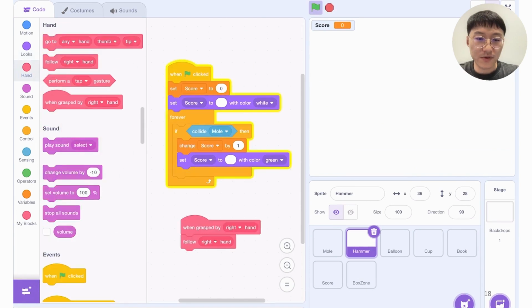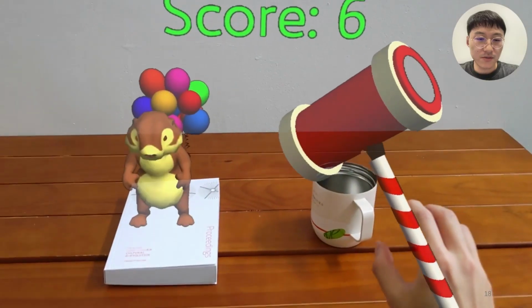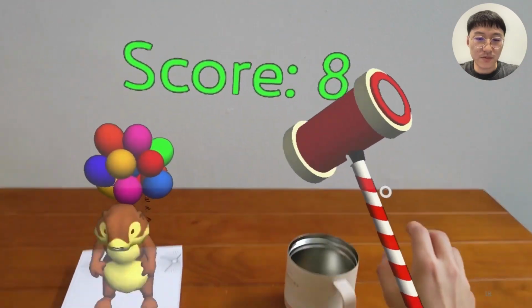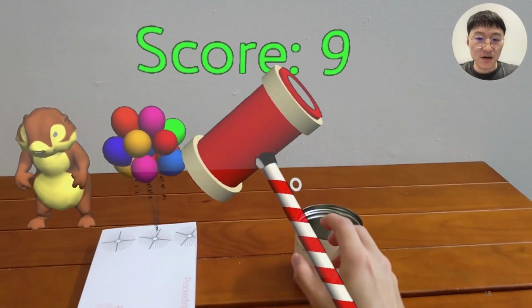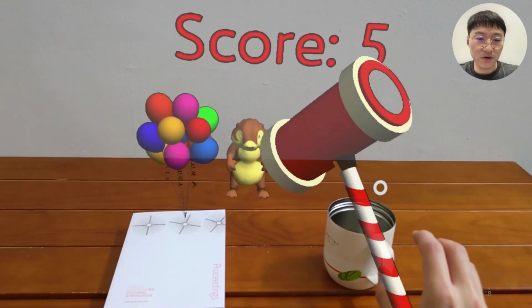And add a grasp event to the hammer. Run the program and a mole starts to appear at random locations. Grasp the hammer to hit the mole to increase the score. When it touches other objects, the score decreases.